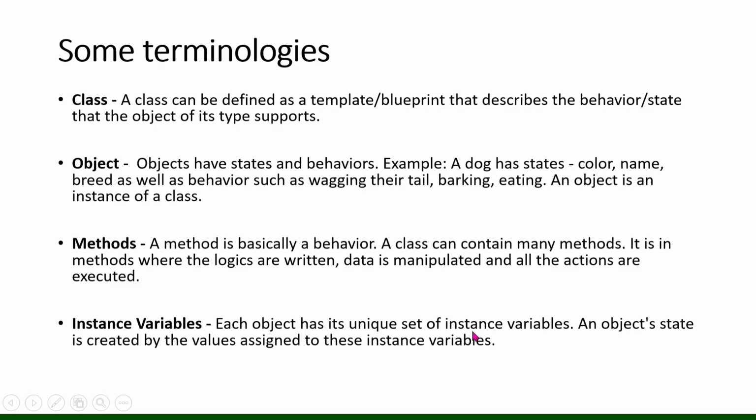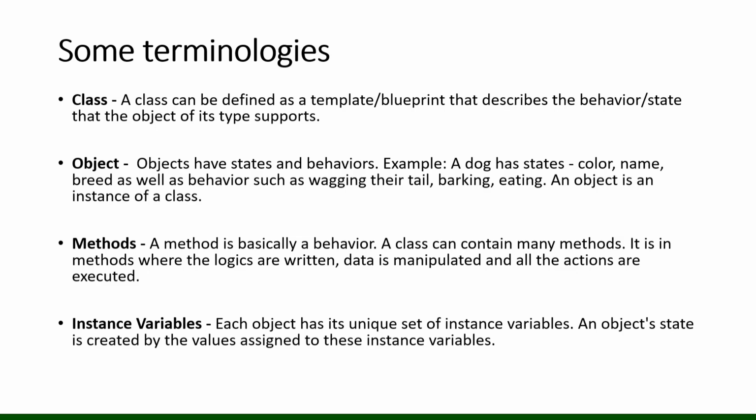Some terminologies. Here are some terminologies we are going to cover: what is a class and what is an object, then what is a method and what is an instance variable. A class can be defined as a template or blueprint that describes the behavior and state that the object of its type supports. And what is an object? An object has state and behavior. For example, a dog has a state, color, name, breed, as well as behavior such as wagging its tail, barking, eating. And an object is an instance of a class.